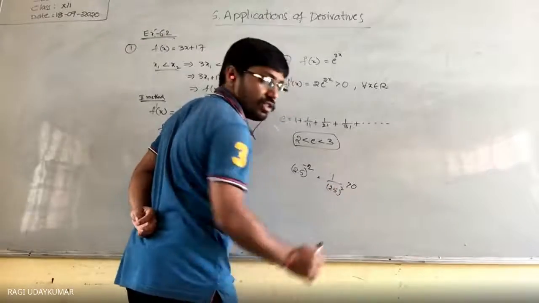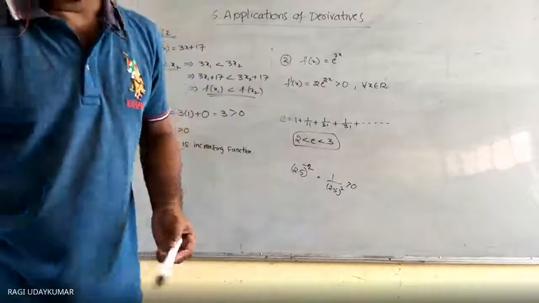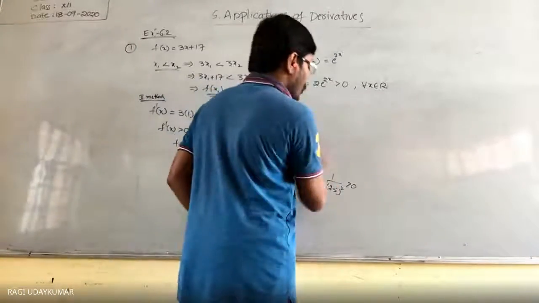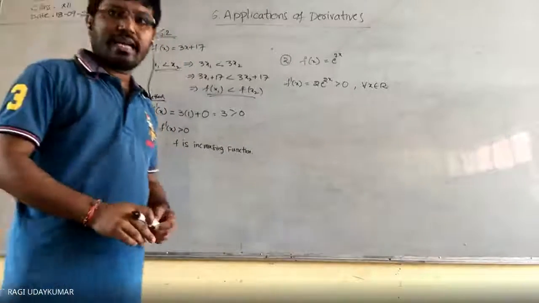This is always greater than 0. Directly you are not supposed to say it, but e to the power x is always greater than 0 for all values of x belonging to the real numbers.